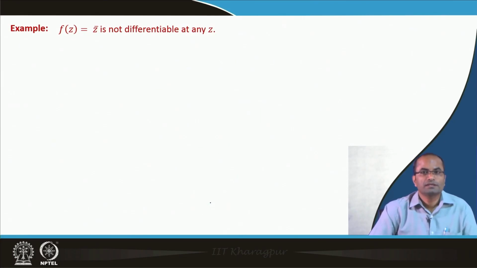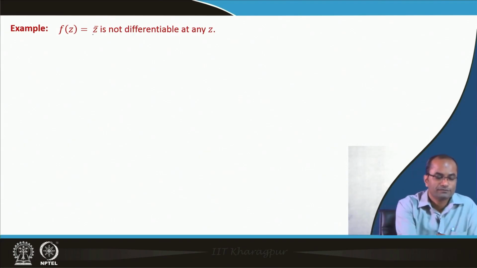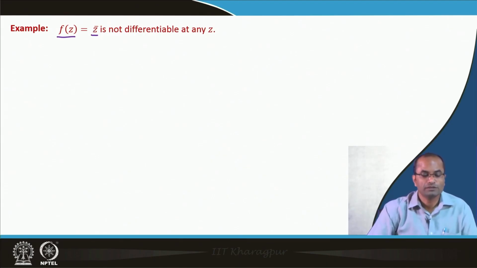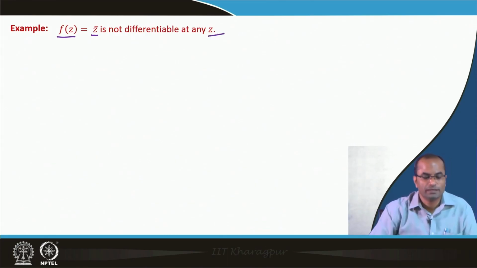Another interesting example in the theory of complex variables is f(z) equal to z bar, the conjugate of z. f(z) is defined as the conjugate of its input, and this function is not differentiable at any point z in the domain.